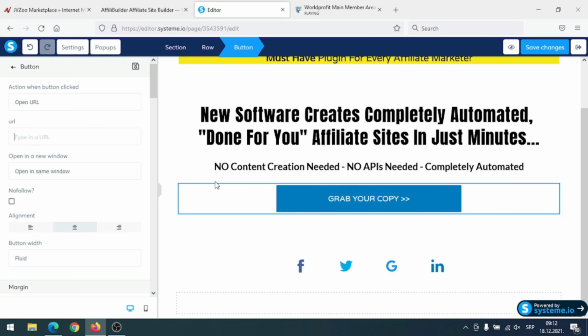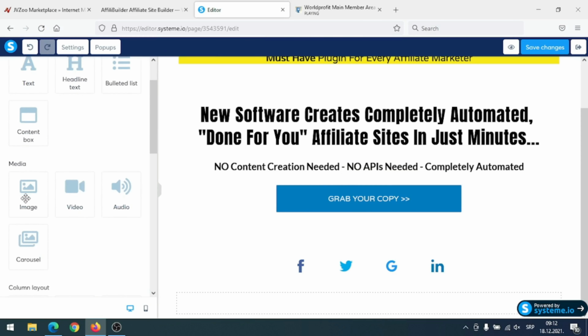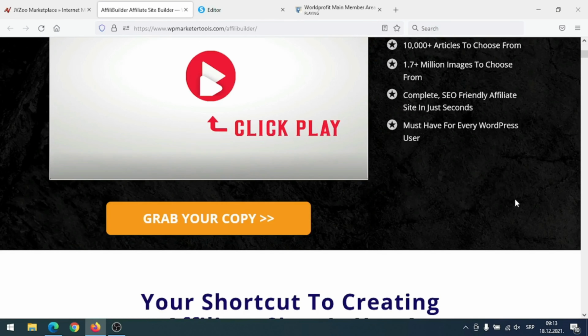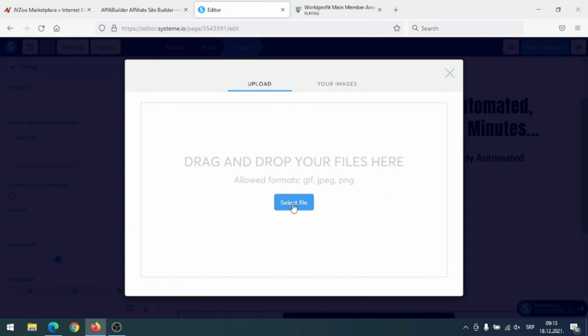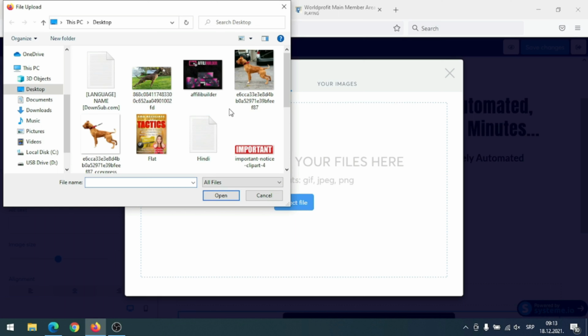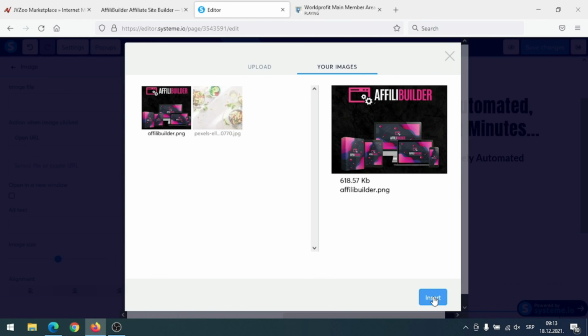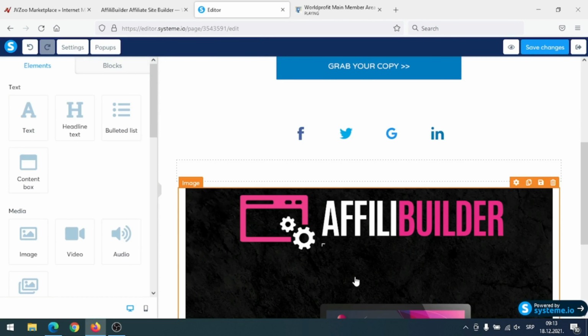So to do that, just click here and you can scroll here and, for example, click on image. And you can upload an image from your computer. You can simply find an image on their sales page or affiliate tools page. I already have an image, so I will just go back here and click select file. And this is the image. Okay, this is the image. Give it a few seconds to upload that image. Okay. And just click here on insert and that's it. And actually that moved this image down below and I will just move it.